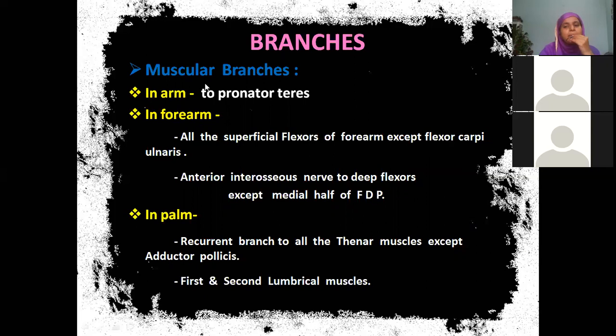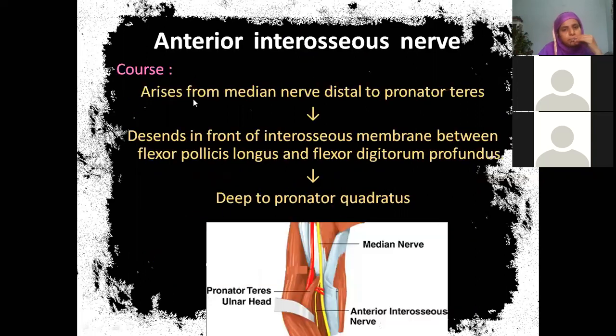Flexor carpi ulnaris is supplied by which nerve? Ulnar nerve. Then anterior interosseous nerve to the deep flexors. That means the anterior interosseous nerve is one of the branches of the median only, beta. It is supplying all muscles except the medial half of flexor digitorum profundus. We know already the medial half of flexor digitorum profundus is supplied by the ulnar nerve, isn't it? In the palm, we know the recurrent branch to all thenar muscles except adductor pollicis. As Ansraj told us, it is supplying the first and second lumbrical muscles.